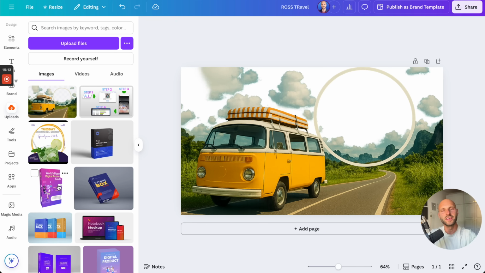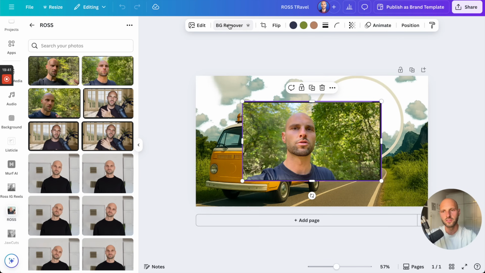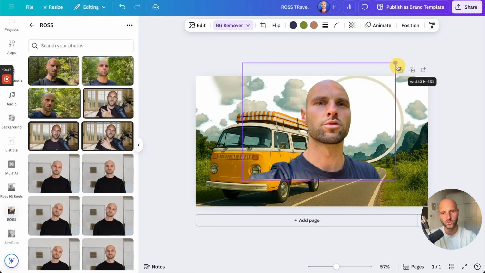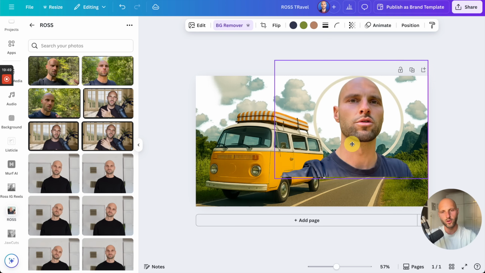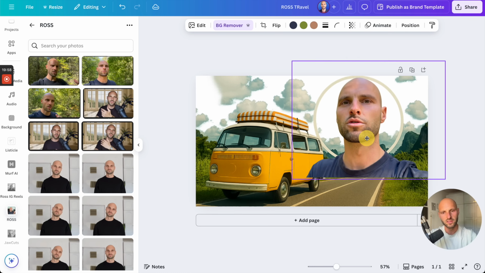I'm gonna grab an image of myself, which I have uploaded already. This is me in the forest, so I'm gonna click my image and hit this button, background remove. I want to get rid of the background, and this is it. Look at how cool this is. So I'm gonna position myself somewhere here in the bubble. I'm gonna flip myself like this, so I look to the left side. And I'm gonna move myself to the back of this image.